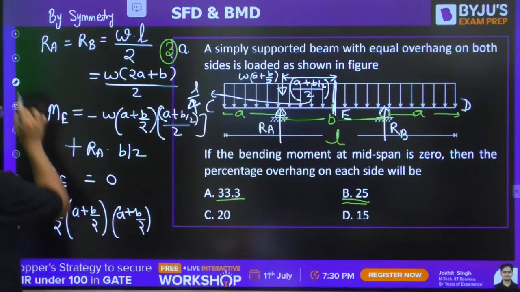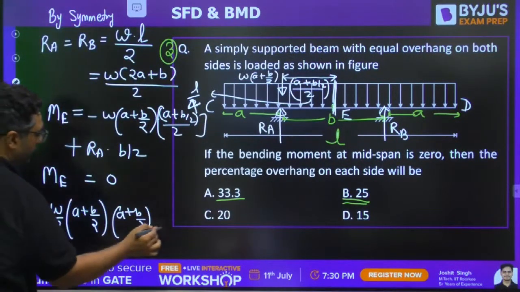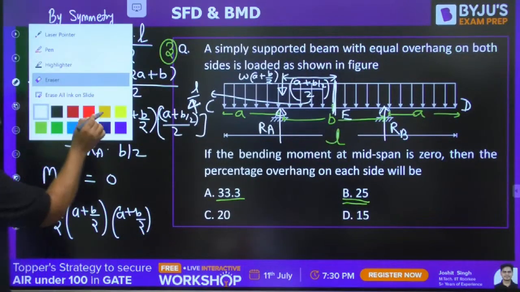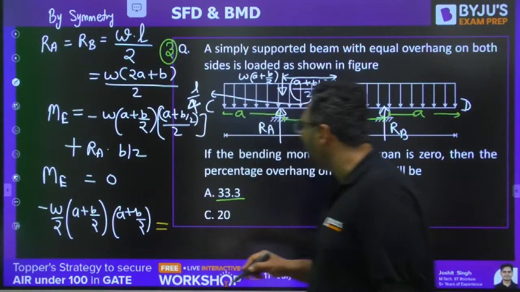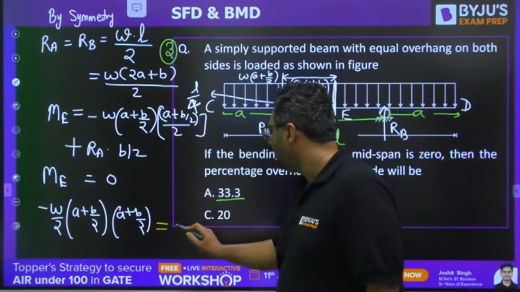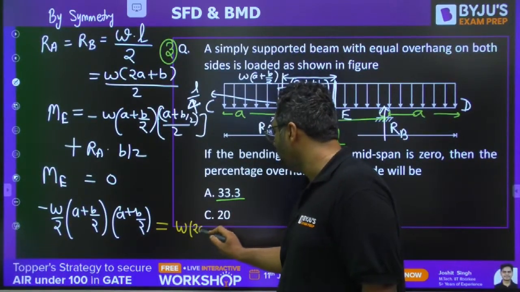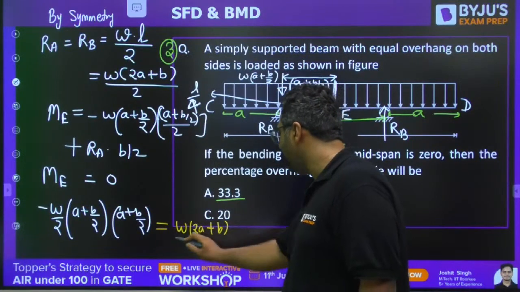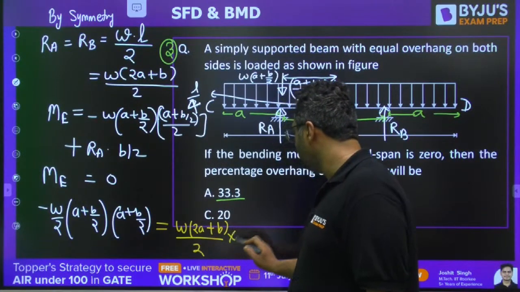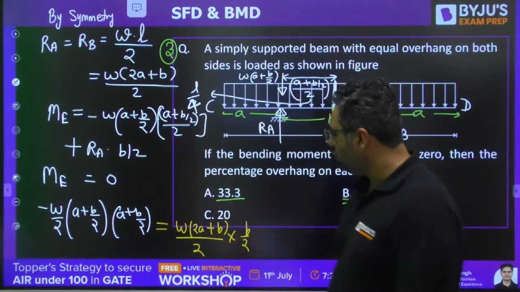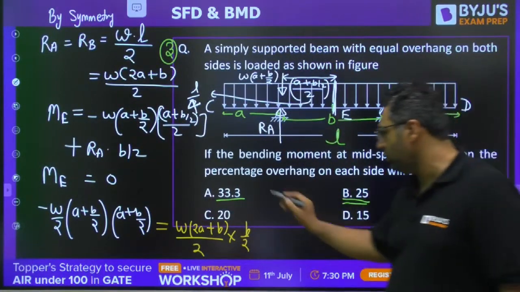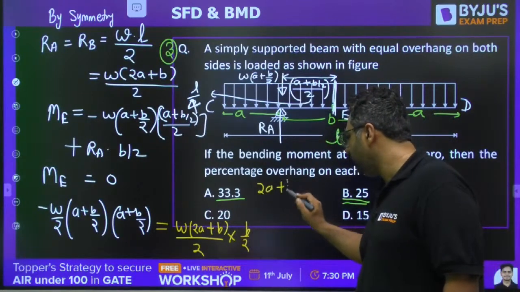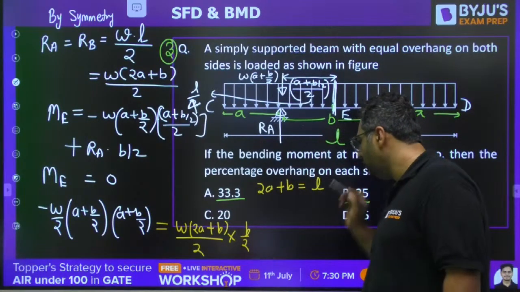So we can write equals, and on the right hand side you will have W into (2A plus B) by 2 into B by 2. So you know already that 2A plus B is equal to L. You know that.